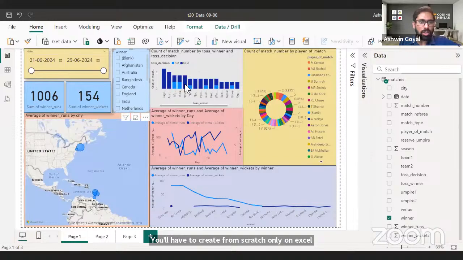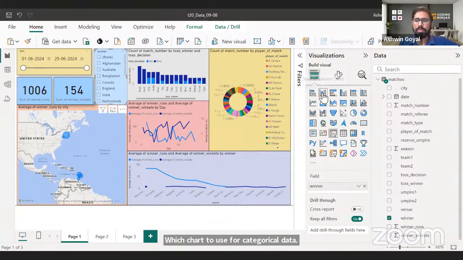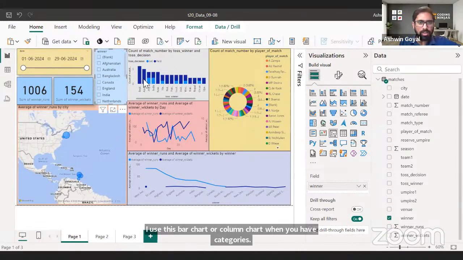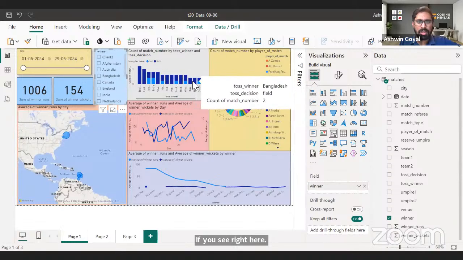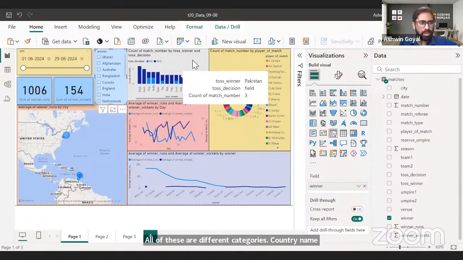Which chart to use for categorical data? Typically, I use the bar chart or column chart when you have categories. If you see right here, all of these are different categories. Country name is the category, basically, team name.